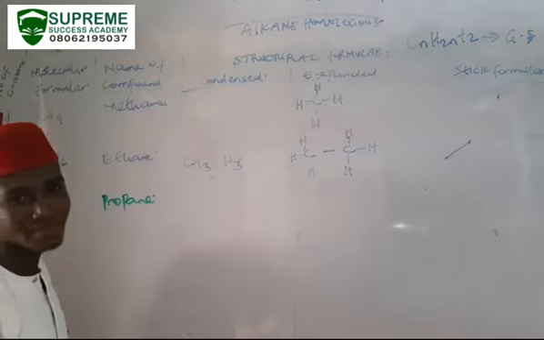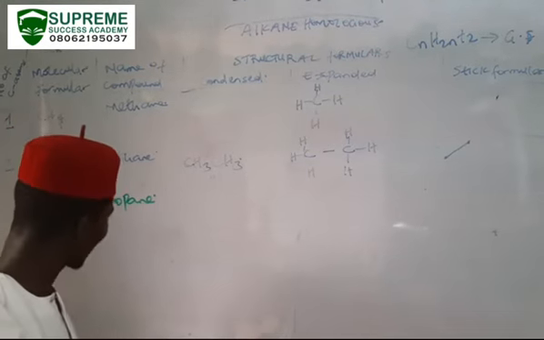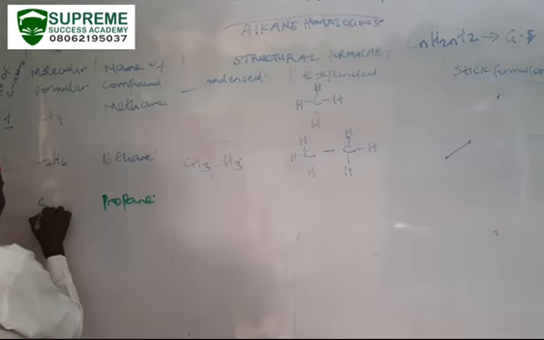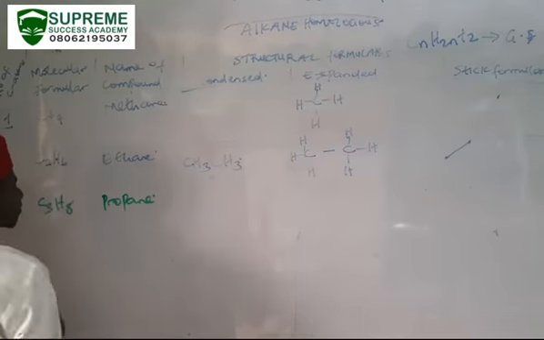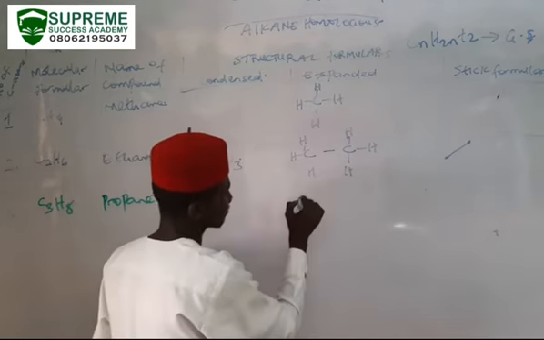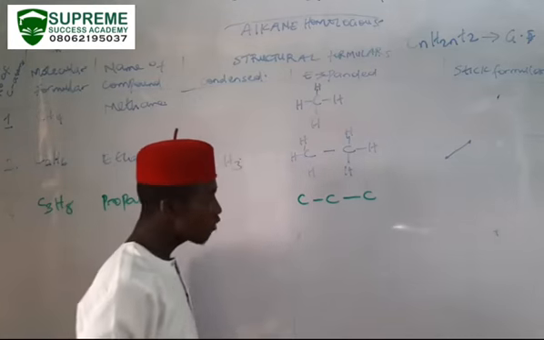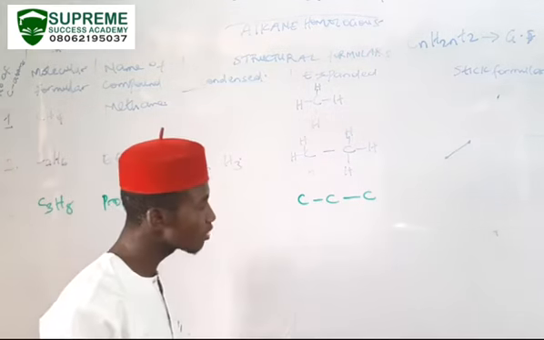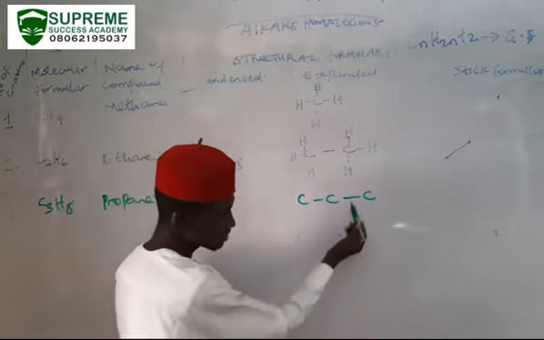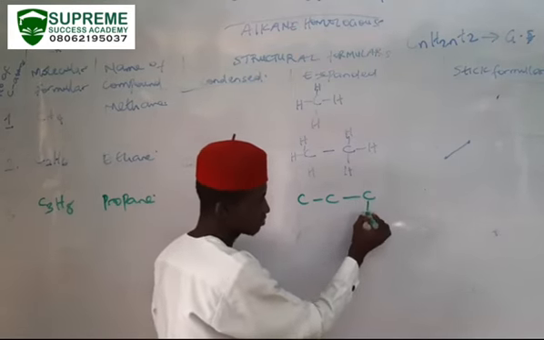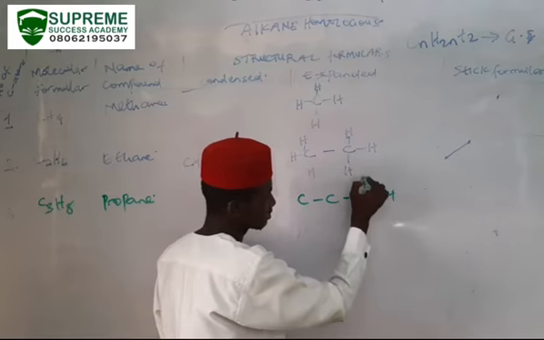Then, what will be the expanded formula? Remember, this is 3 carbons. So we are going to have the expanded 1, 2, and 3. The number of bonds surrounding each of your carbon atoms should not be more than 4, nor less than 4. So this carbon has how many bonds? 1. Remaining how many? 3. So you have 1, 2, 3, and 4.